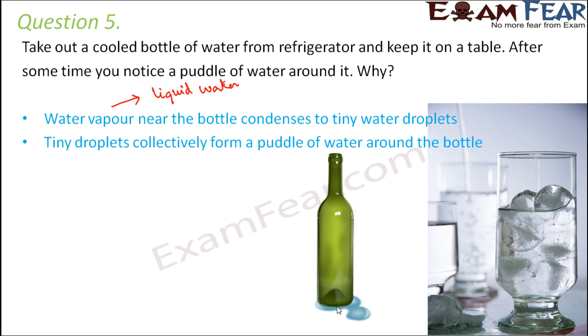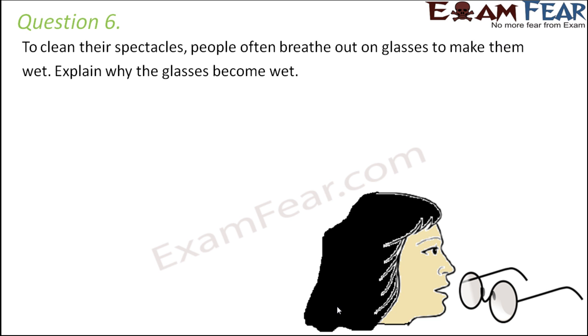So this is the same thing that happens in this case also, where you see tiny droplets of water on the outer surface of the chilled glass. Question number 6. To clean their spectacles, people often breathe out on glasses to make them wet. Explain why the glasses become wet.